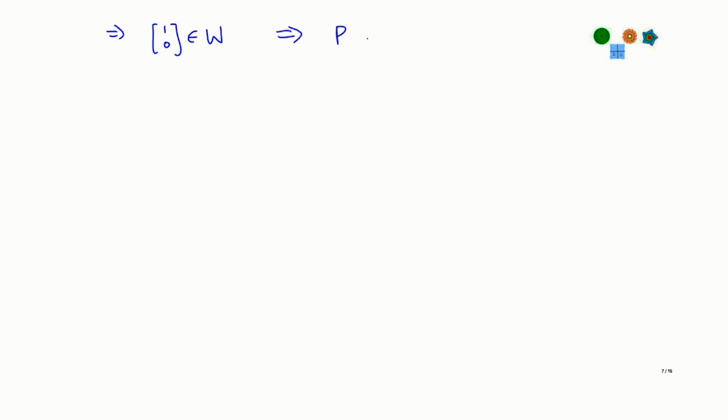The span of (1, 0) is exactly P, right. P is the span of (1, 0). Okay, so if (1, 0) is in W, then the span of (1, 0) is a subset of W, right. So, I conclude that P must in fact be a subspace of W,